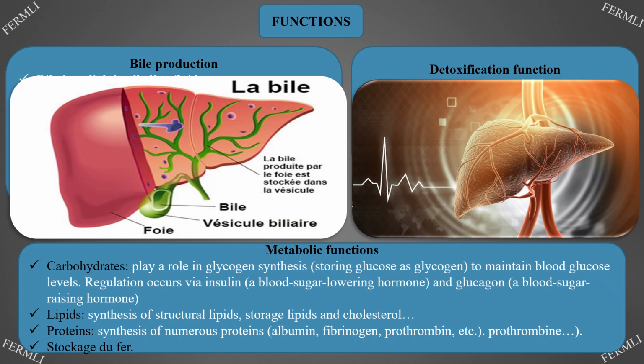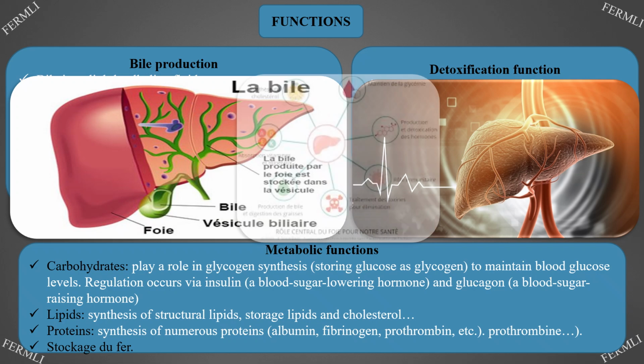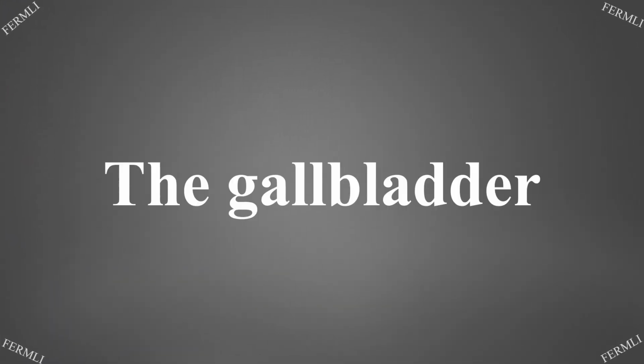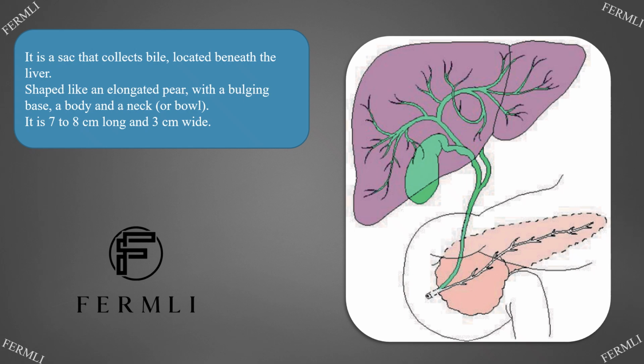Lipids, synthesis of structural lipids, storage lipids, and cholesterol. Proteins, synthesis of numerous proteins, albumin, fibrinogen, prothrombin, etc. Iron storage. The gallbladder. It is a sac that collects bile, located beneath the liver. Shaped like an elongated pear, with a bulging base, a body and a neck. It is 7 to 8 centimeters long and 3 centimeters wide.